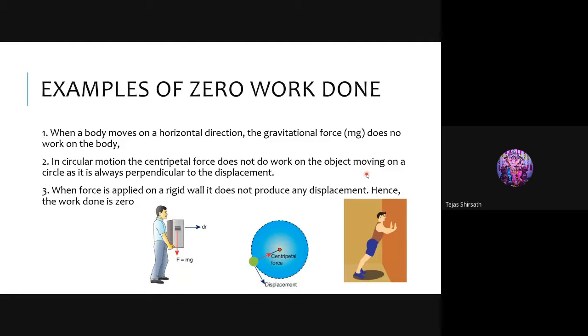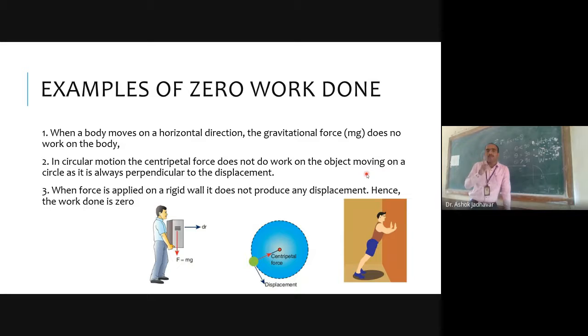Displacement is 0 and angle is 0. When the angle in between applied force and displacement is 0. Remember, don't just say angle. Which angle? The angle in between applied force and the displacement is 90. It's not 0. When the angle in between applied force and displacement is 90 degrees, then your value of work done will be 0. Or when displacement is 0, at that time also work done is 0. Understood? These are the times when work done will be 0.